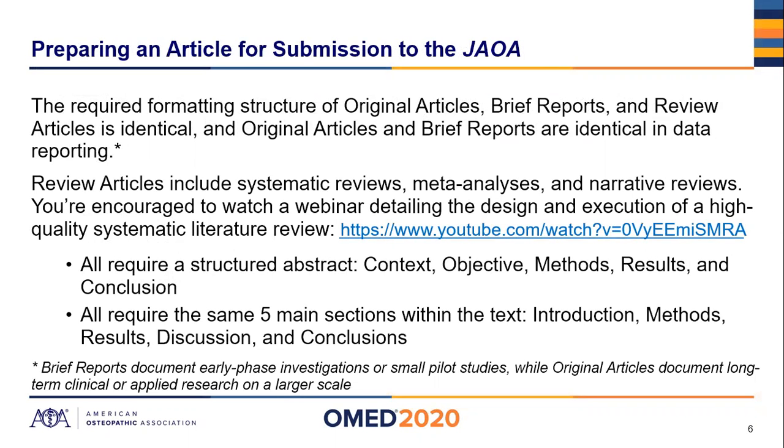Brief reports document early phase investigations or smaller pilot studies, while original articles are longer term, larger patient populations on a larger scale. In layman's terms, brief reports: smaller, early term, shorter term results; original articles: larger patient populations, larger number of participants, and longer term follow-up. I would say that's the long and short of it.